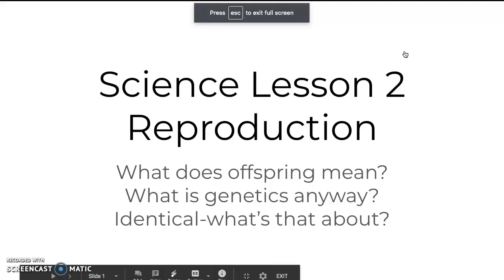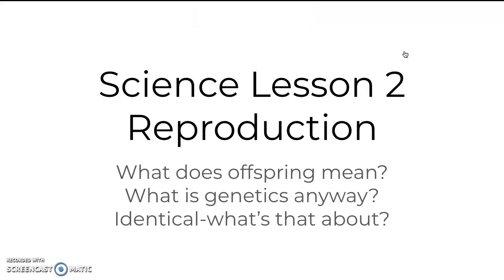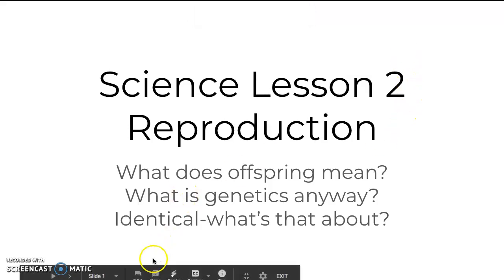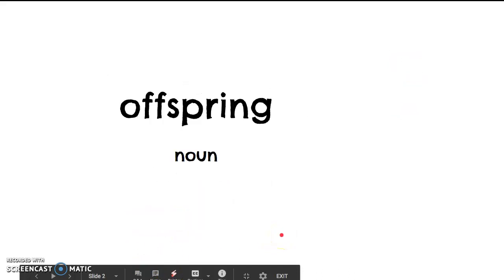Hey, so this is science lesson number 2 in reproduction. We're going to talk about what does offspring mean, what is genetics, and what is identical. What is all that about?